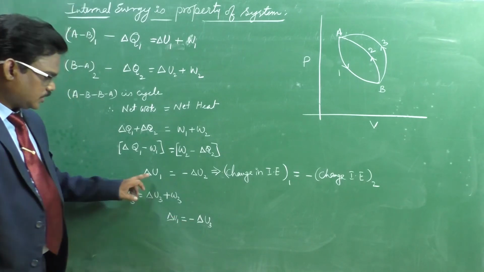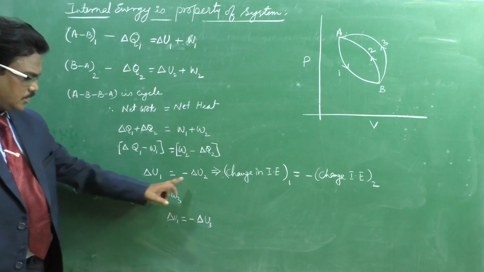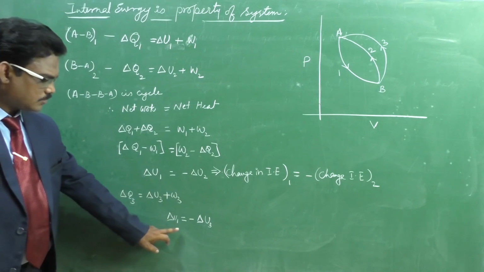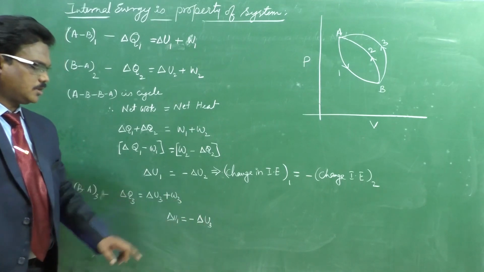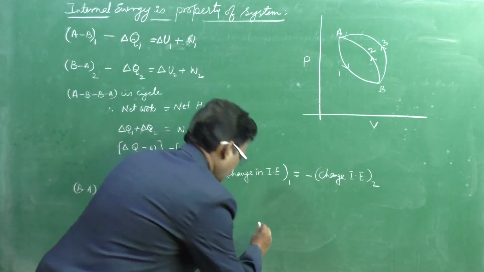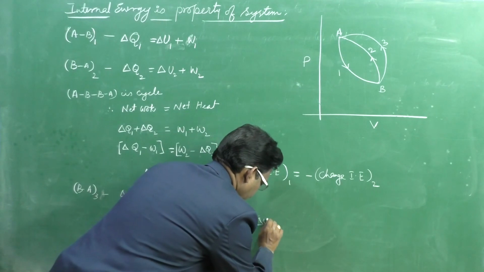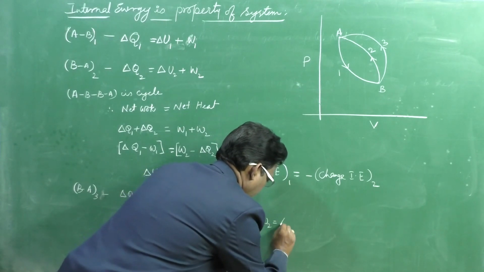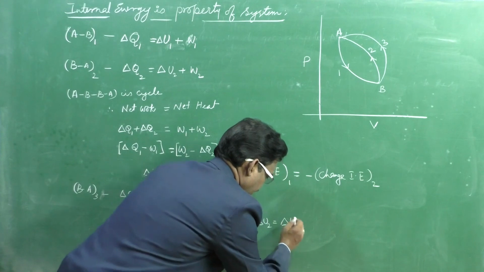Here delta U1 equals minus delta U2, and likewise minus delta U1 equals minus delta U3, that is delta U2 is equal to delta U3.